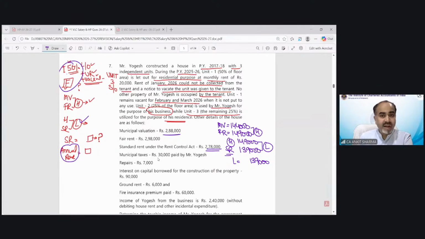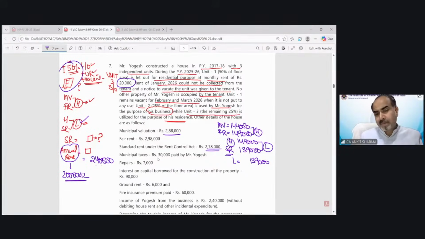The annual rent needs to be taken on the basis of the actual rent multiplied by 12. So the actual rent is 20,000, and if you multiply it by 12, my annual rent would be 2,40,000 rupees. Clear?